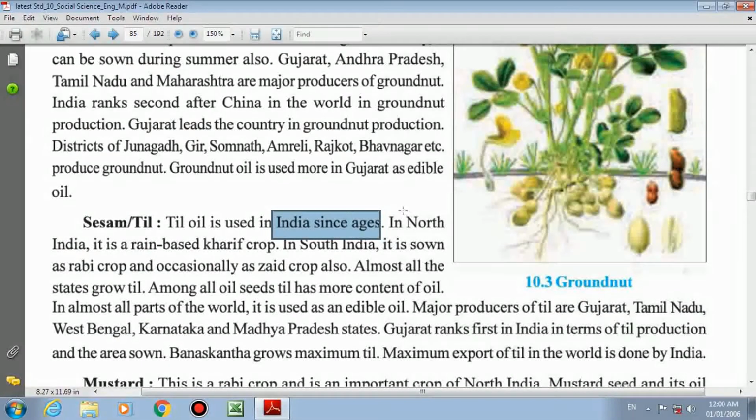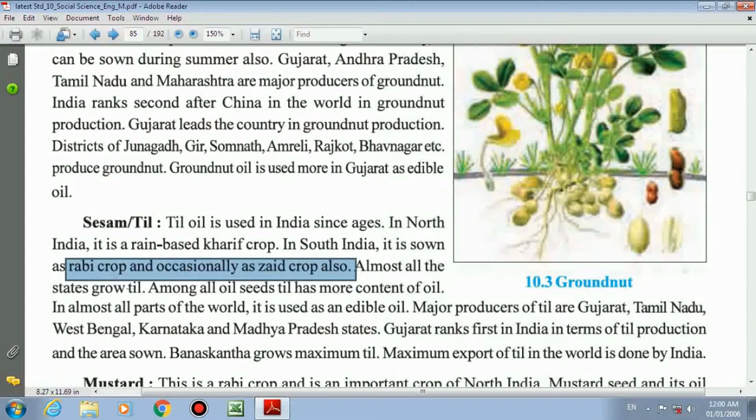In North India, sesame or til is a rain-based kharif crop. But in South India, it is sown as a rabi crop and occasionally a zaid crop also. So imagine, in North India it is a kharif crop, but in South India, it is a rabi crop and a zaid crop also.